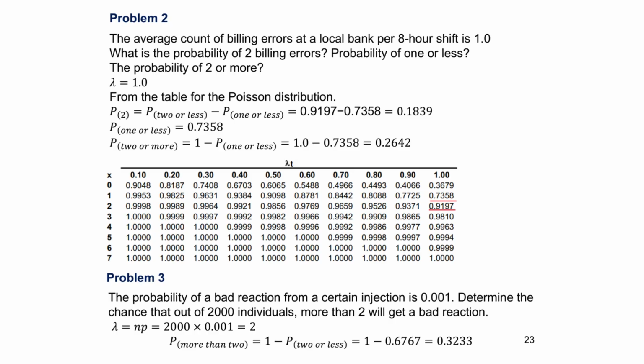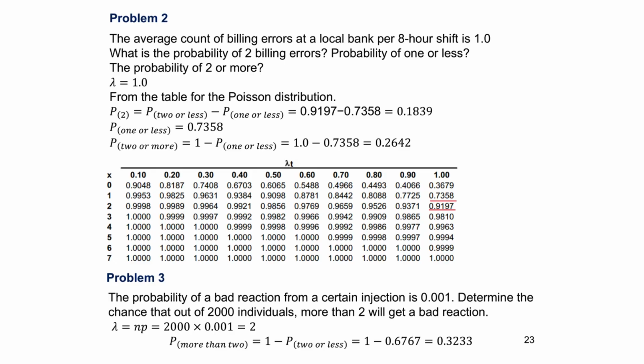Solution. Lambda equals 1.0. From the table for the Poisson distribution, P of 2 equals P of 2 or less minus P of 1 or less, which is 0.9197 minus 0.7358, equals 0.1839. P of 1 or less equals 0.7358. P of 2 or more equals 1 minus P of 1 or less, which is 1.0 minus 0.7358, equals 0.2642.